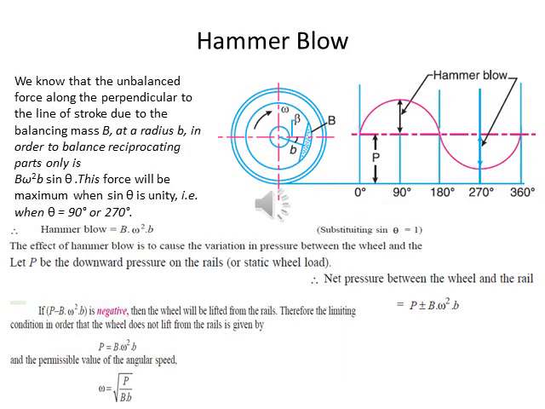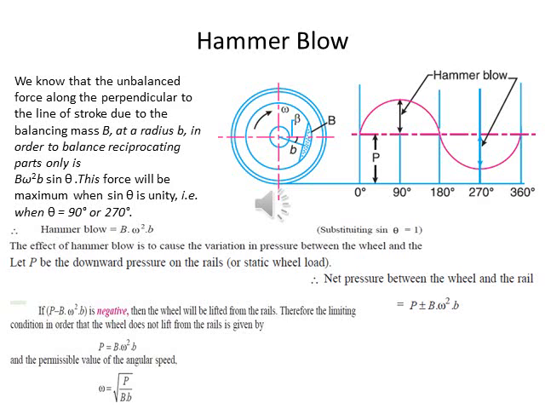Let me talk about our next topic, which is hammer blow. The maximum magnitude of the unbalanced force along the perpendicular to the line of stroke is known as hammer blow. We know that the unbalanced force along the perpendicular to the line of stroke due to the balancing mass B at radius b, in order to balance reciprocating parts only, is B ω² b sin θ. This force will be maximum when sin θ is unity, that means θ equal to 90 or 270 degrees.